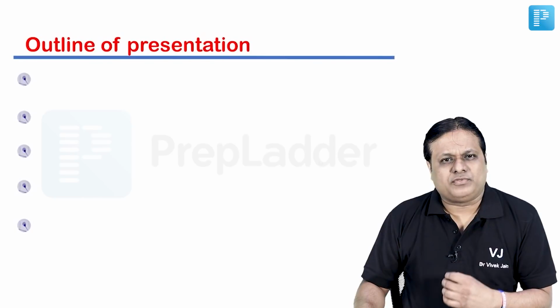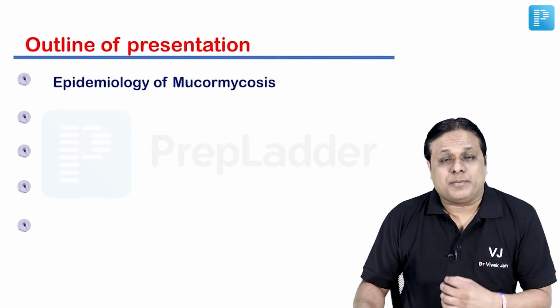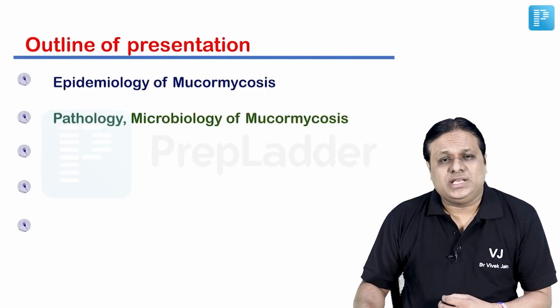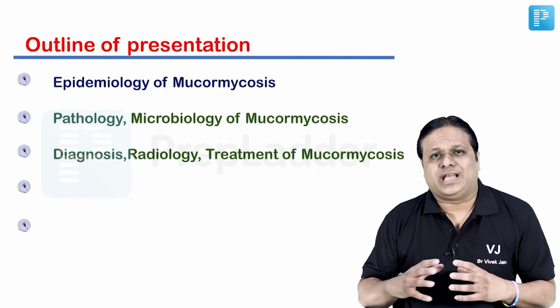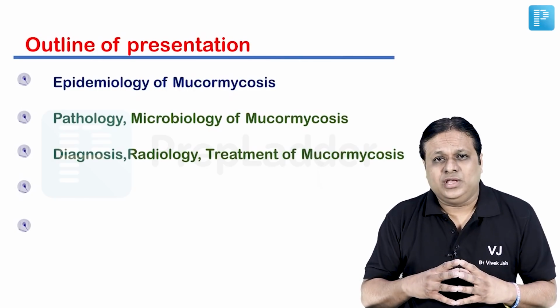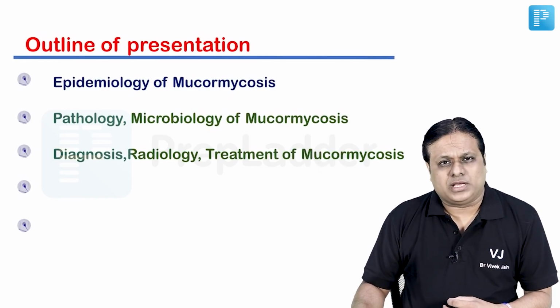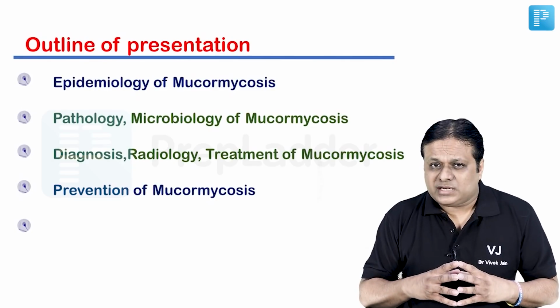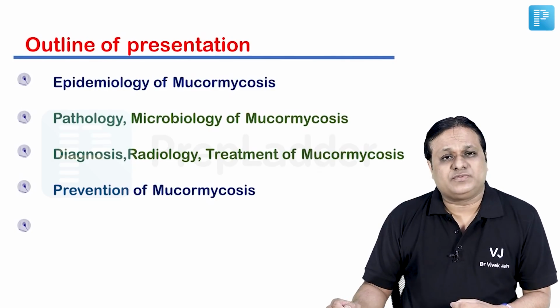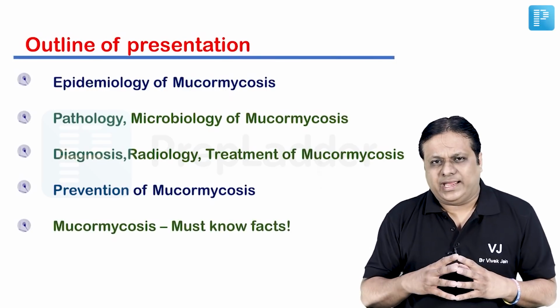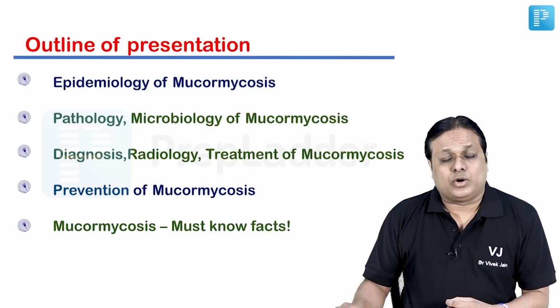How I am going to discuss this session with you, I have prepared a brief outline. First, we will discuss the epidemiology of mucormycosis. Then we'll have a look at pathology as well as microbiology of mucormycosis in brief. We'll also have a look at diagnosis, including radiology, what things you need to know, and also briefly about treatment of mucormycosis. And my own subject, besides epidemiology and risk factors, we have to look at prevention of this mucormycosis. In the end, I would like to share few must-know facts about this disease.